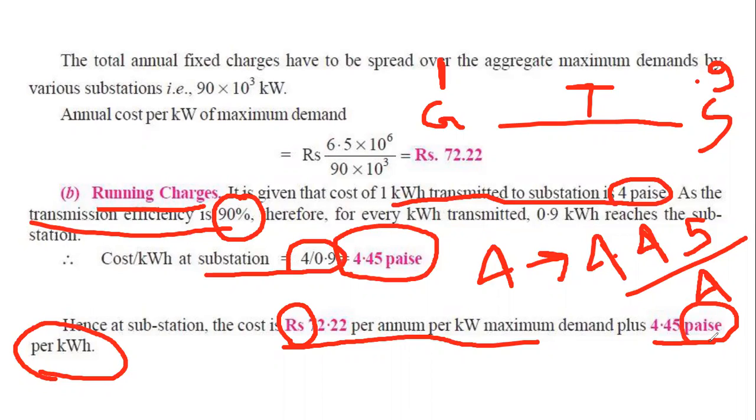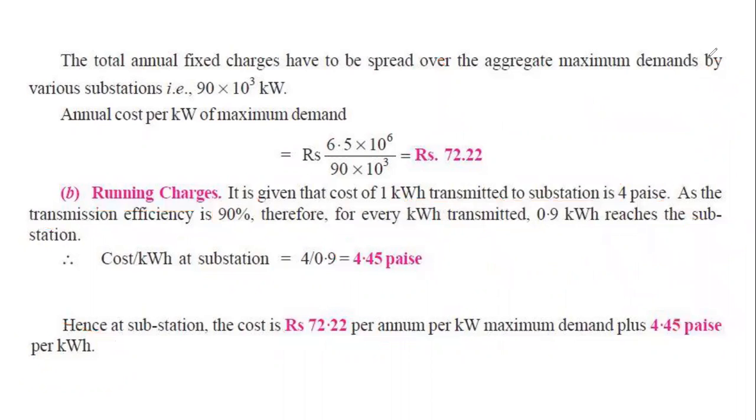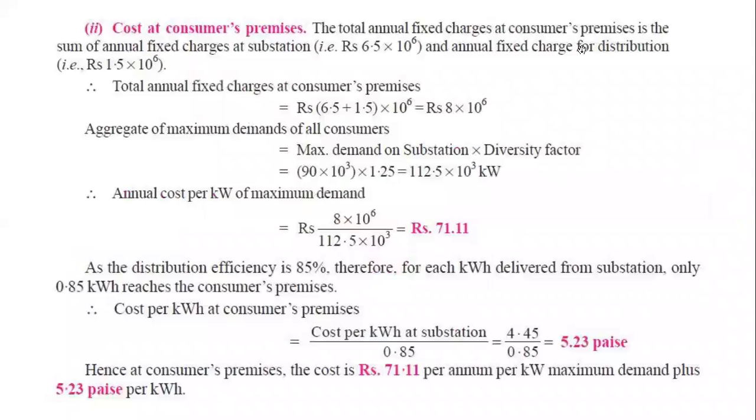So now, my students, we already got the cost at the substation level. Now we need to go for the distribution level, that means the consumers level. After the substation, the distribution line goes. So whatever value we got, we need to add more, because to go to the distribution level, our cost will be added. So let's go to the consumers level. Cost at the consumers level, first of all the fixed charge, and then we'll discuss the running charge.